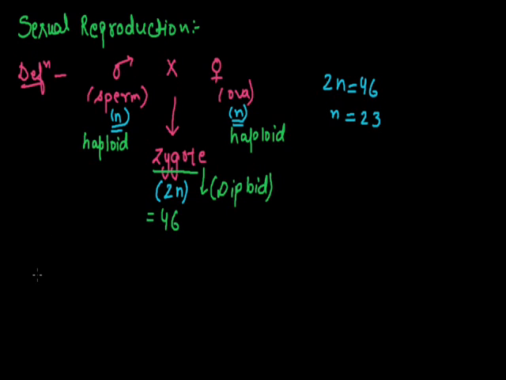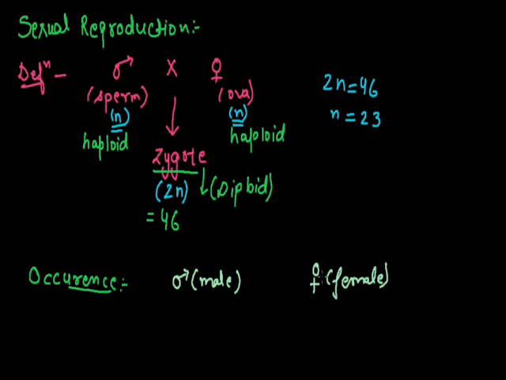Now where does it occur? Sexual reproduction occurs in nearly all animals, including those which reproduce asexually. In most animals there are two sexes, male and female. This is the representation of male and this symbol is the representation of female.